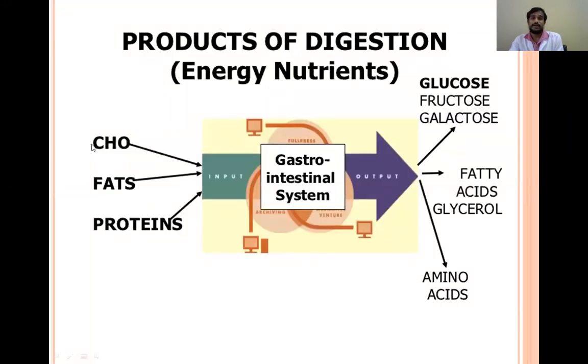And we know these carbohydrates are digested to glucose, and this glucose by glycolysis gives the energy. And fats are digested to fatty acids, and these fatty acids by beta oxidation give us the energy. And these proteins are digested to amino acids, and these amino acids by gluconeogenesis are giving the energy. So in this way, we are getting energy from the diet, from carbohydrates, fats and proteins by glycolysis, beta oxidation and gluconeogenesis. So this is the energy derivation in the body.